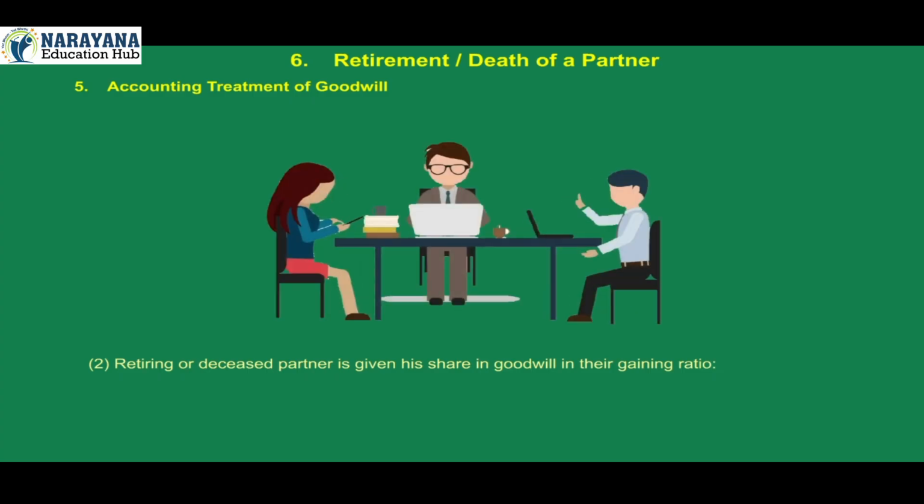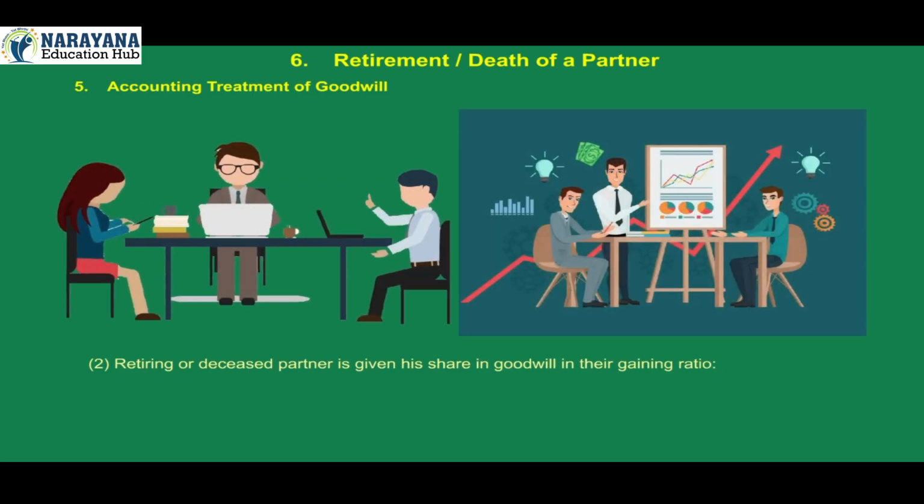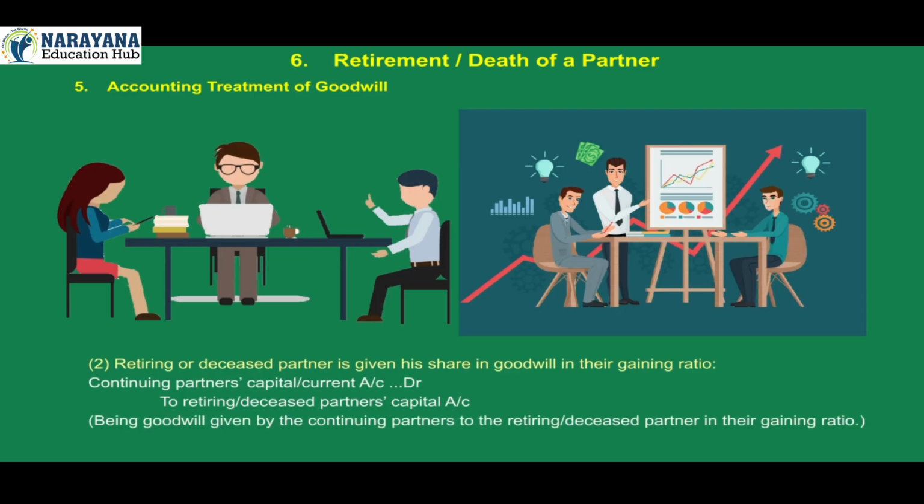2. Retiring or deceased partner is given his share in goodwill in their gaining ratio. Continuing partners' capital or current account debit to retiring or deceased partner's capital account, being goodwill given by the continuing partners to the retiring or deceased partner in their gaining ratio.